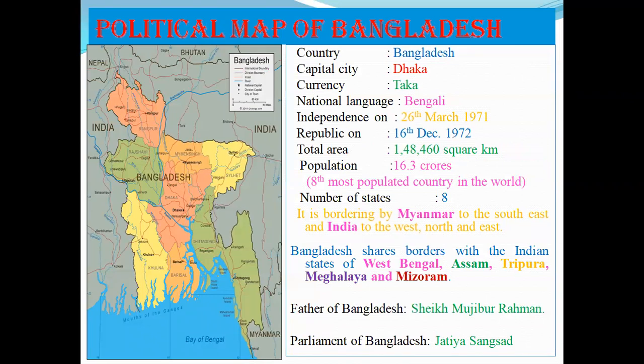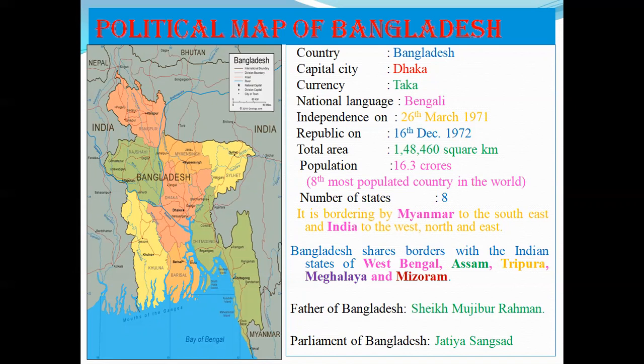Country: Bangladesh. Capital city: Dhaka. Currency: Taka. National language: Bengali. Bangladesh got independence on 26th March 1971. Bangladesh became a republic country on 16th December 1972.